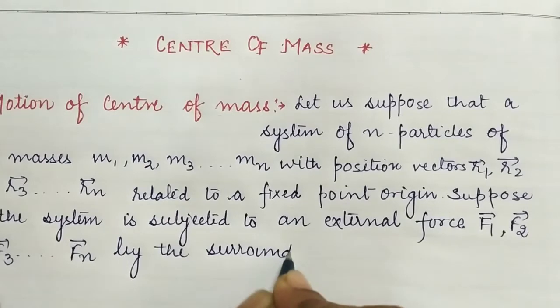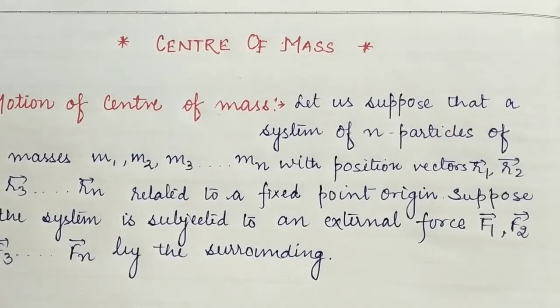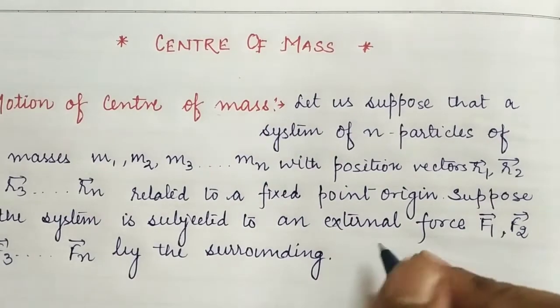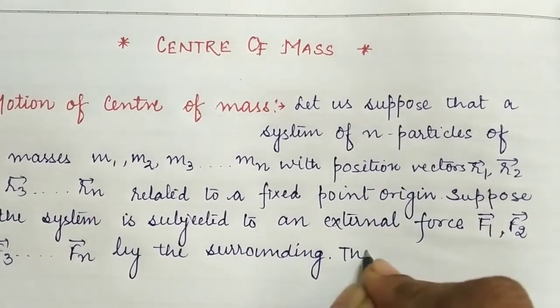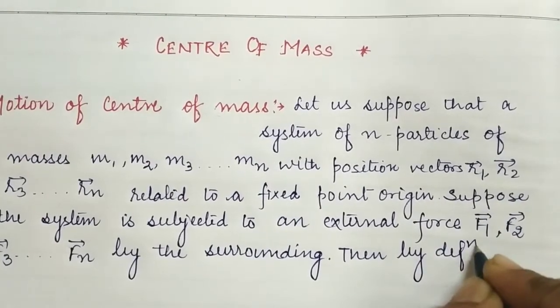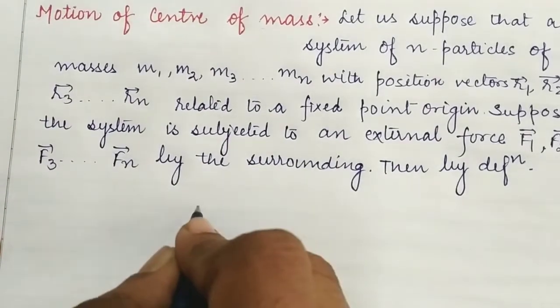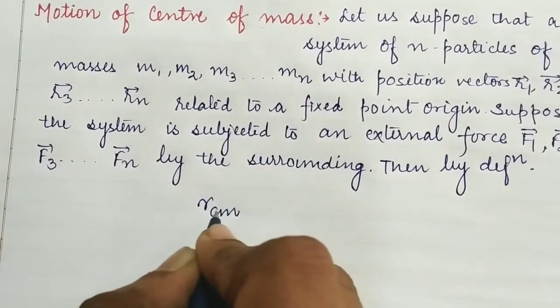In this condition, what can we conclude? What will be the center of mass? Then by the definition of the center of mass, it can be calculated as RCM.